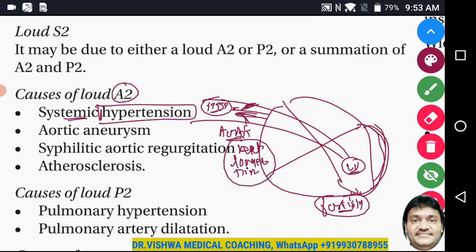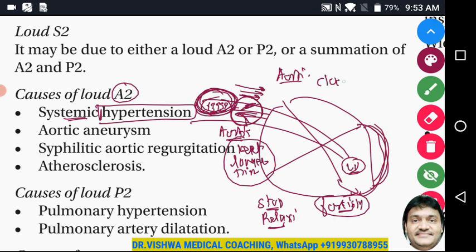Now when the ventricle stops contracting and starts relaxing, because of the more pressure, blood tries to fall back into the aorta, but this is prevented by the aortic valve. And because of this high pressure, the aortic valve closes forcibly, or rapidly.